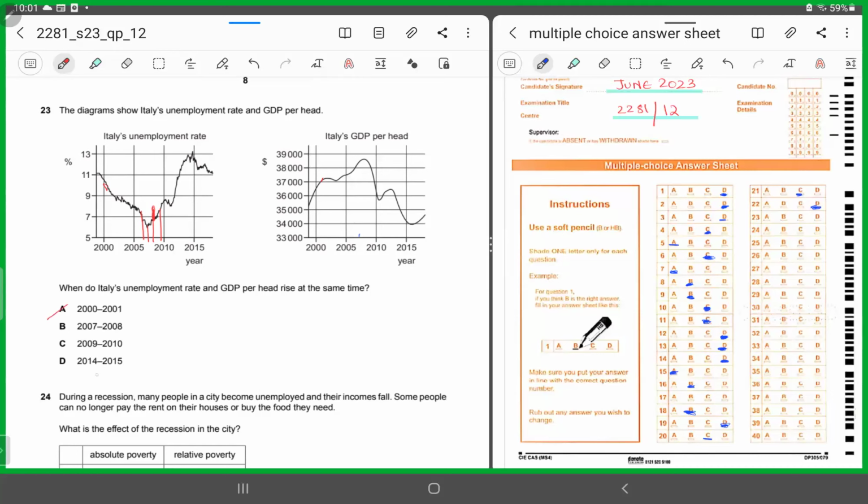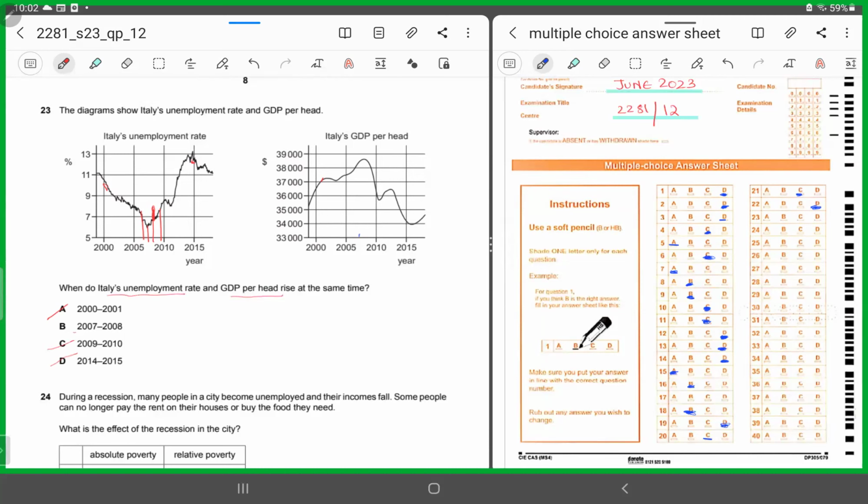D says between 2000 and 2015. Between 2000 and 2015, Italy's unemployment rate is increasing, and we are talking about Italy's GDP per head. Again, it's falling. So this cannot be the option. Between 2009 and 2010, Italy's GDP per head is falling. So you need to match both scenarios, Italy's unemployment rate and GDP per head.